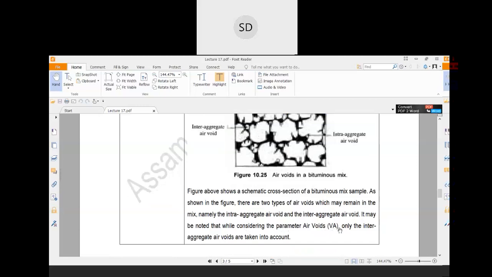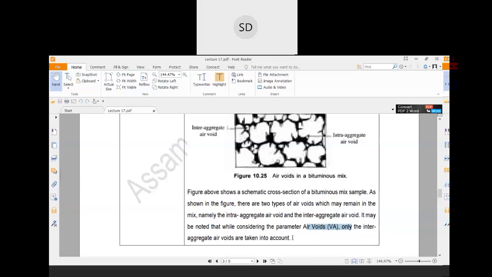While considering the parameter air voids, it may be noted that only the inter-aggregate air voids are taken into account. Whenever you are considering the volume of air voids, we only consider inter-aggregate air voids, because the intra-aggregate air voids are not of any use.